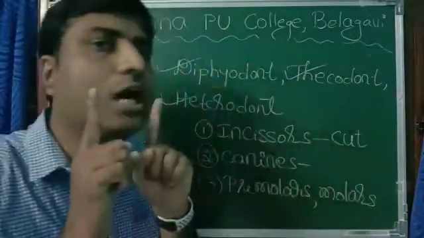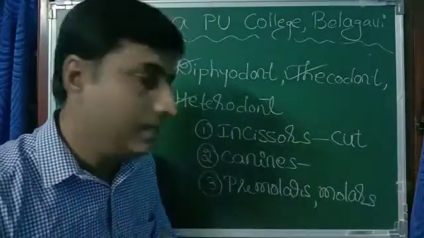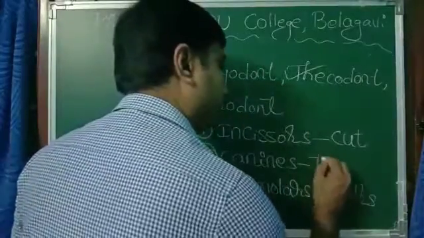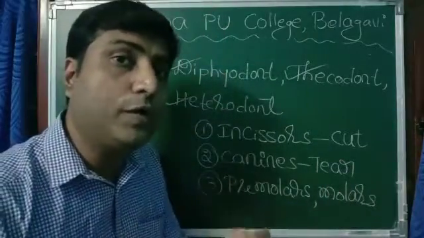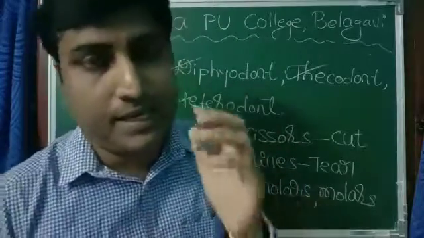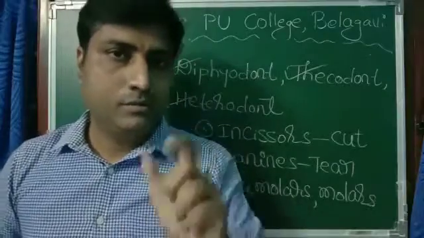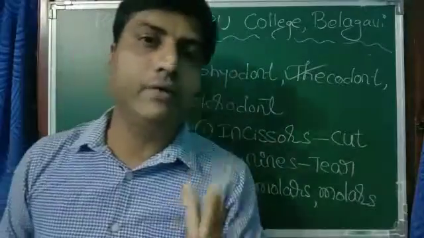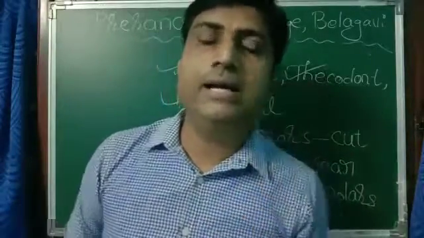Canines. We have sharp canines here. 4 canines: 1, 2, 3, 4. Sharp canines. The function of the canine is to tear the food, either flesh or, suppose you want to eat sugarcane, you tear it. In carnivorous animals, especially dog, cat, tiger, lion, canines are very well developed because they have to tear the flesh.